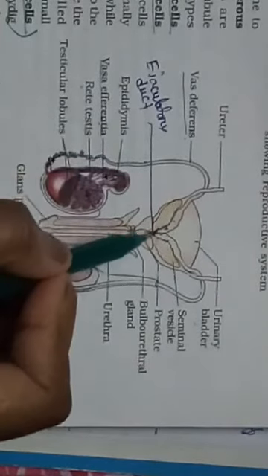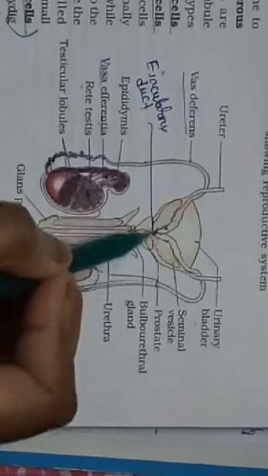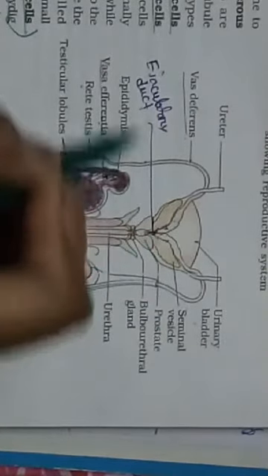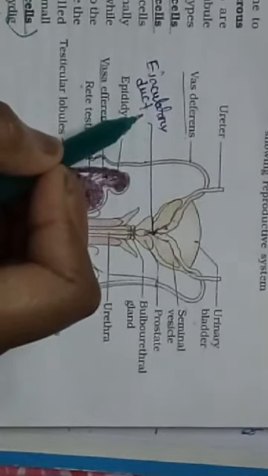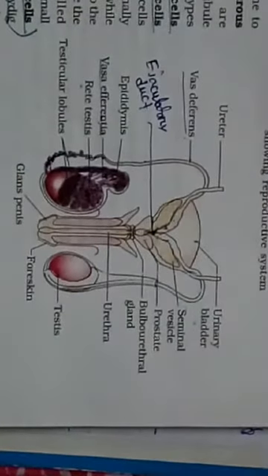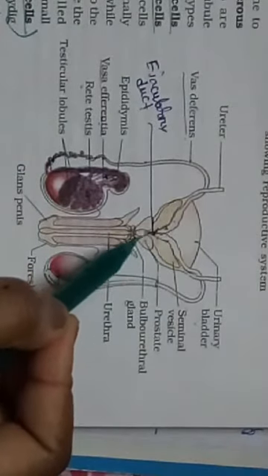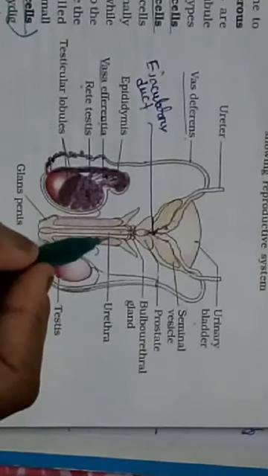So the point at which these two ducts and the seminal vesicle unite is termed the ejaculatory duct. The ejaculatory duct then directly opens into the urethra.